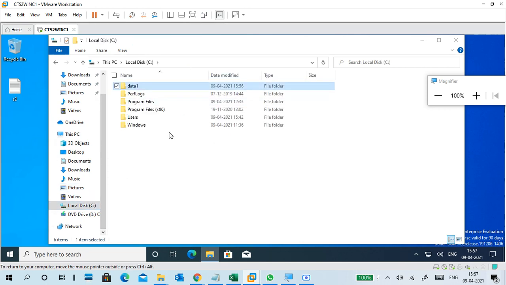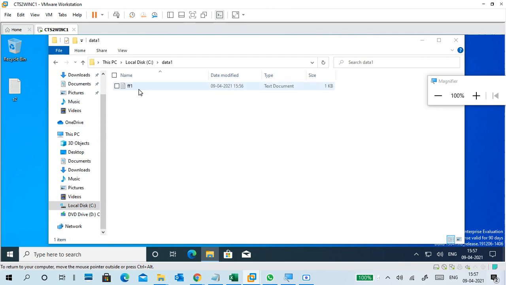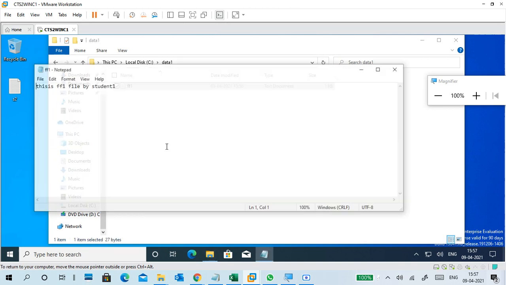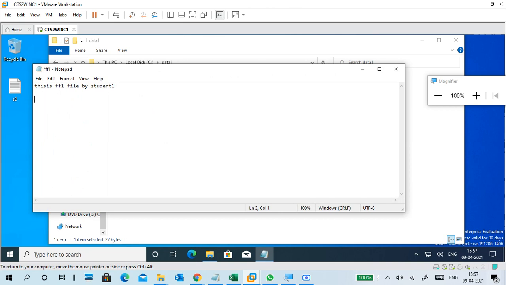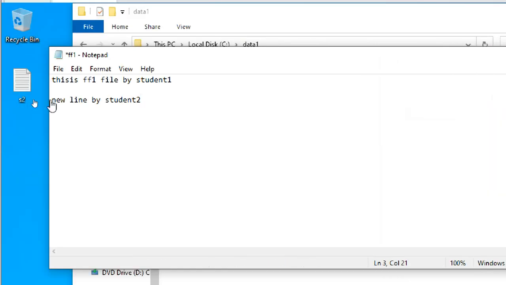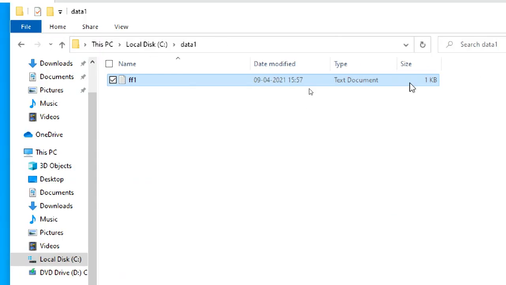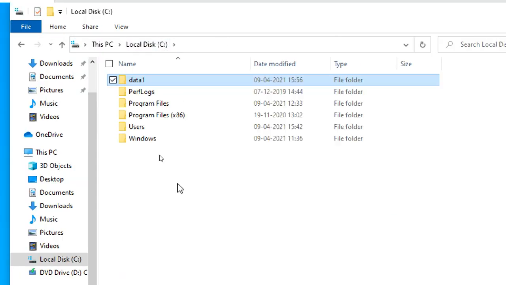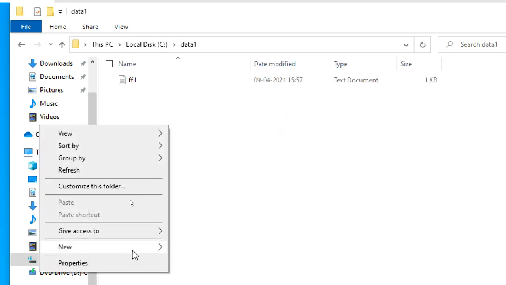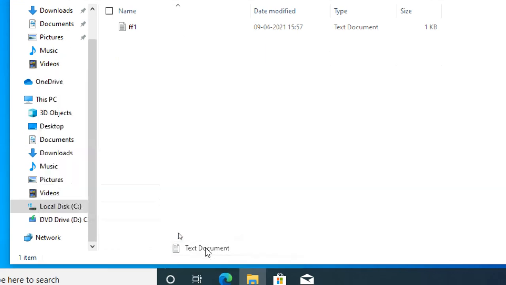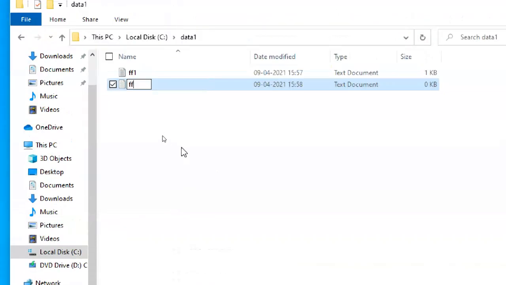See, can we see data 1? Can I see the file? I can open the file. I will try to add a new line by student 2. Just add a line. Okay, I added a line. Next, I save it, exit. Now I added a line. So this is the common data. I can create a new file here, or edit the line if I have permission.